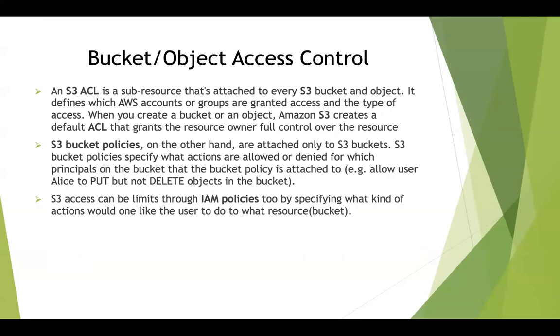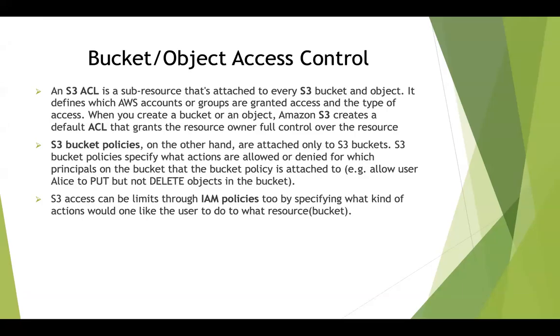So I can ensure that for the bucket I create in my AWS account, I'll be able to provide access to that bucket to another AWS account also, and similarly when it comes to an object. Any object that I upload to an S3 bucket, I'll be able to share across multiple AWS accounts. That can be done using S3 ACL. And by default, the owner of the bucket, the person who creates that bucket, and the person who uploads the object will always have full control over that particular resource. So this is called S3 ACL.